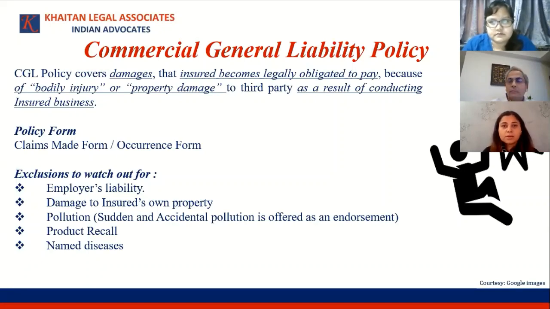Product recall is an exclusion. So any recall related expenses are not covered. However, again, there's a carve-back which is available for product recall, particularly depending on the nature of the product and business.